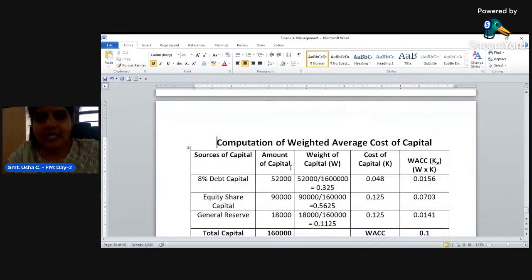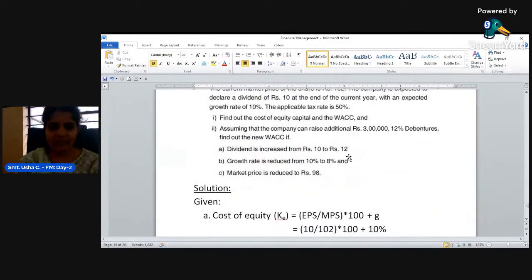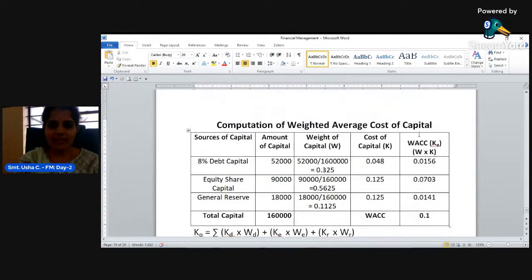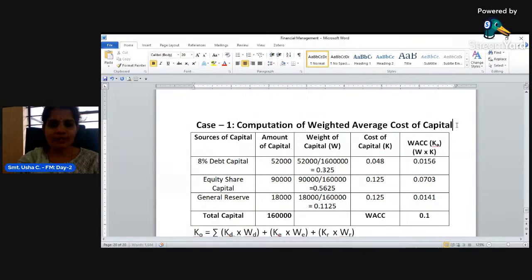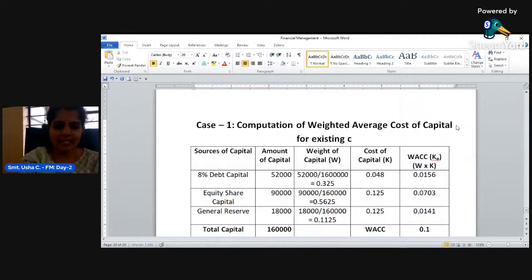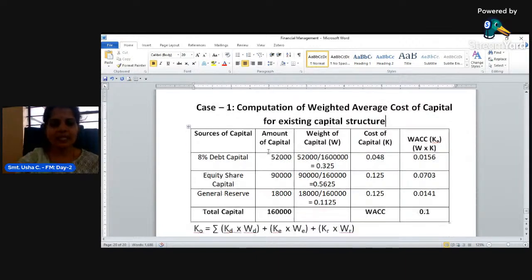Okay. So let us now calculate the weighted average cost of capital. This, I will take as case 1. Computation of weighted average cost of capital for existing capital structure. So what is the existing capital structure?